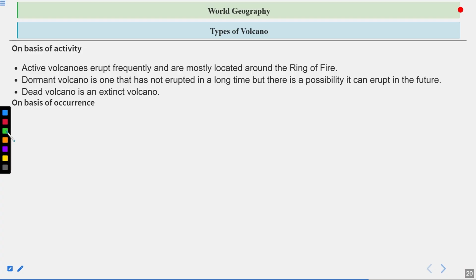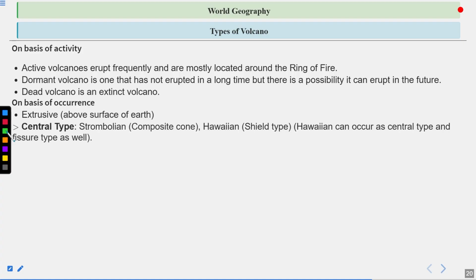On the basis of occurrence, extrusive means above the surface of the earth, those volcanoes which you can see directly with your eyes on the continents and on the islands. So these are called extrusive volcanoes. The central type includes the Strombolian, the composite cone, Hawaiian, shield type. Hawaiian can occur as central type and fissure type as well. Strombolian is found in the Mediterranean Sea and is also known as the lighthouse of the Mediterranean Sea. Hawaiian is found in the Pacific Ocean. Fissure type: lava plateaus, basalt, tablelands.